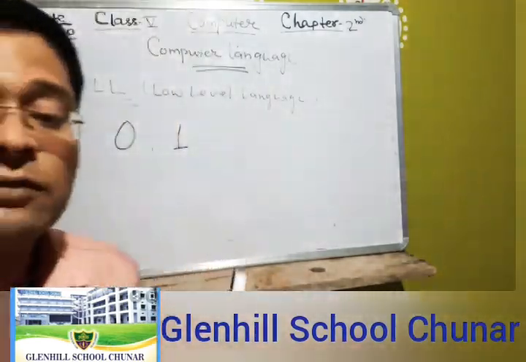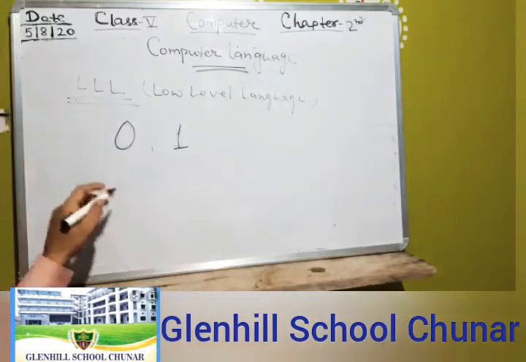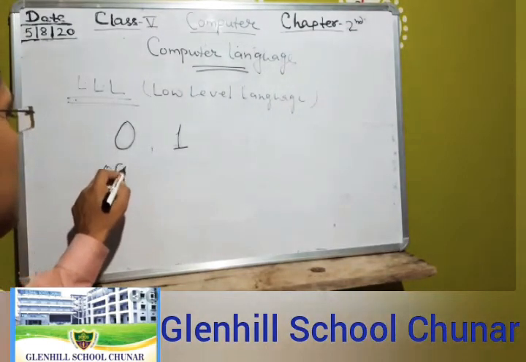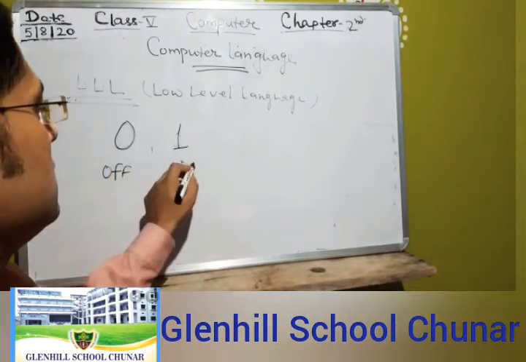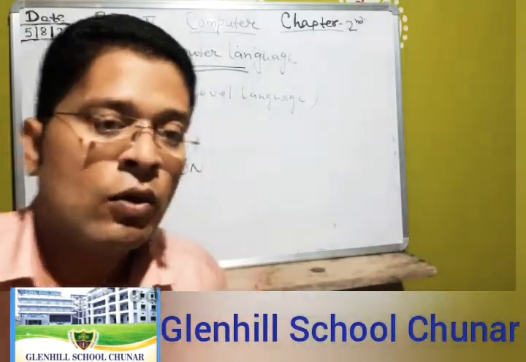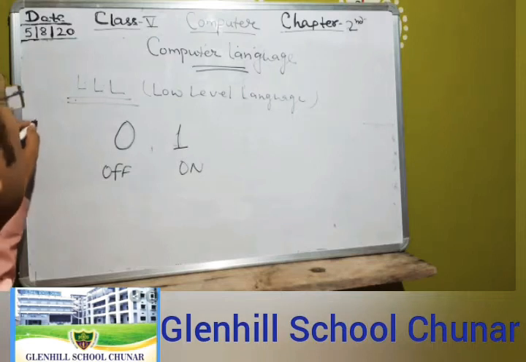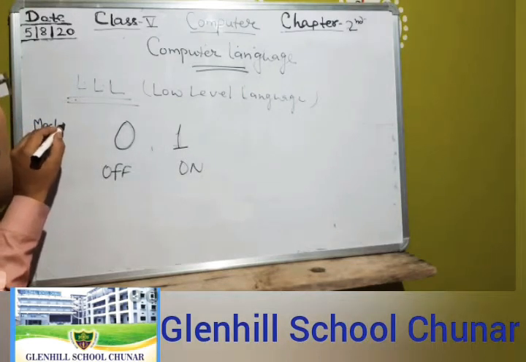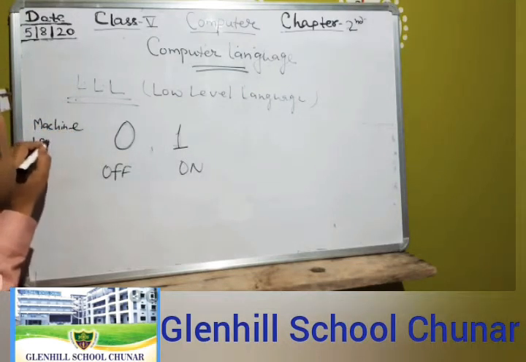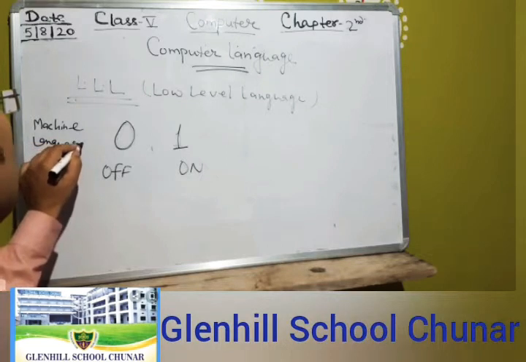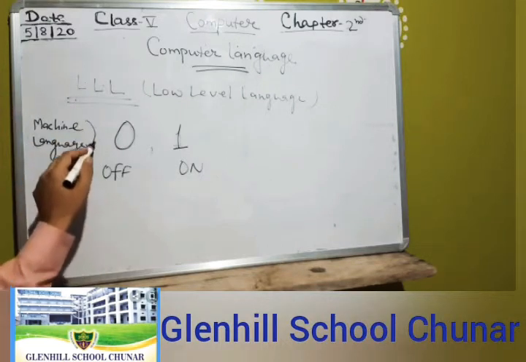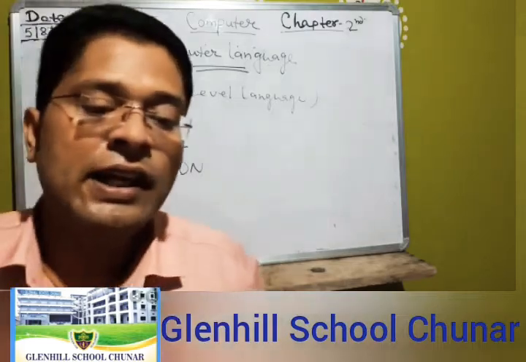This is a binary digit. 0 means off, and 1 means on. So this is machine language.